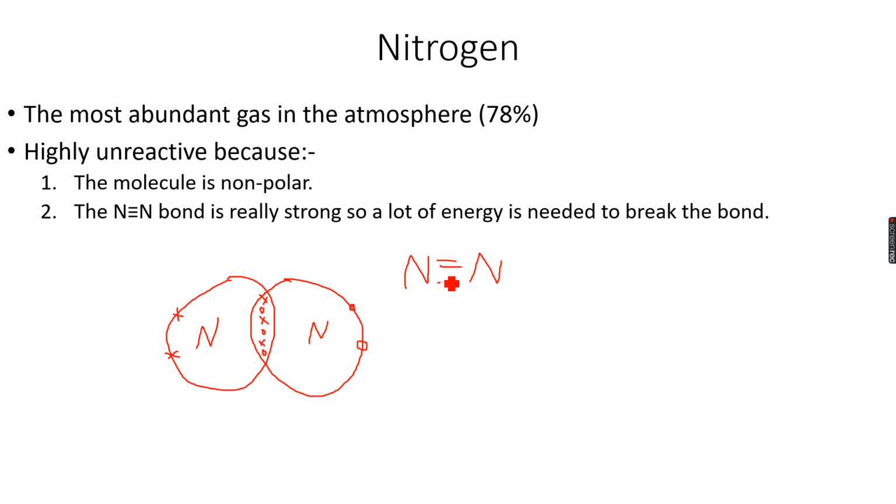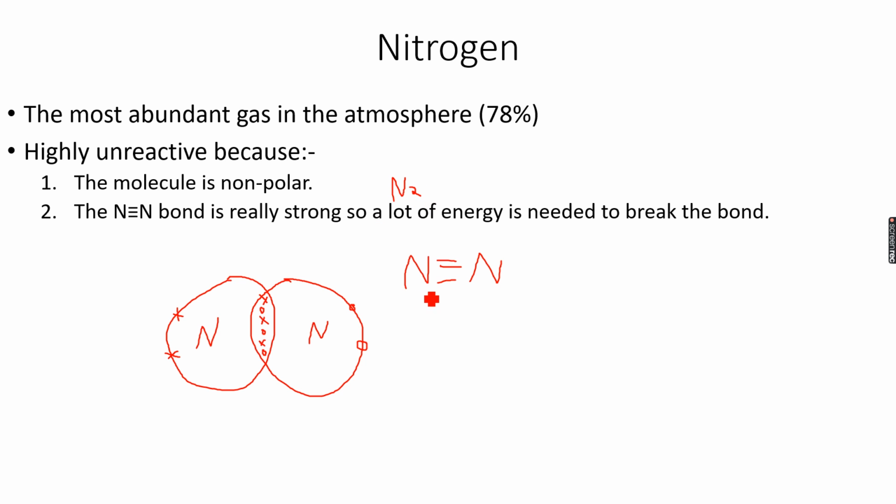Because it is very strong, it's very difficult to break this bond. A lot of energy is needed to break the bond. And because of this difficulty to break the bond, nitrogen is highly unreactive. Now the second reason that nitrogen is unreactive is because the molecule is non-polar. The N2 molecule is non-polar.